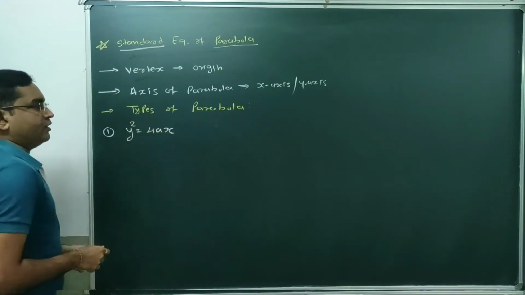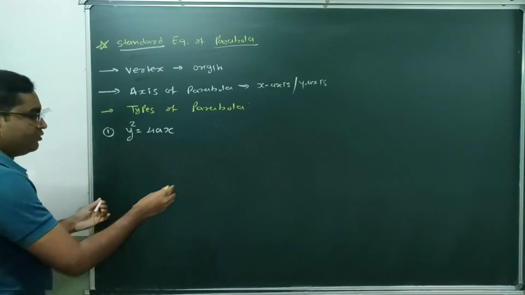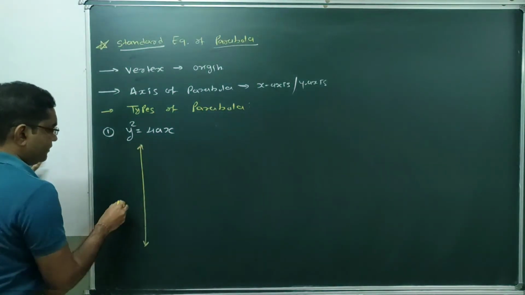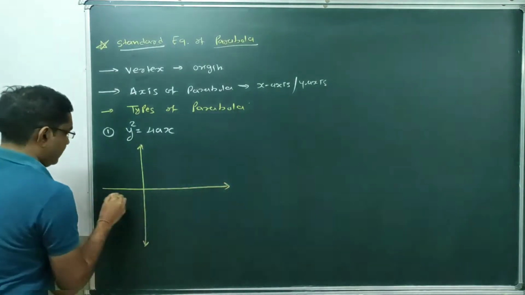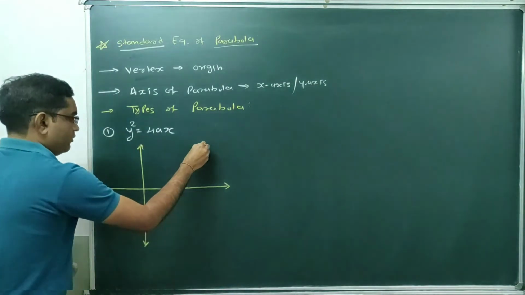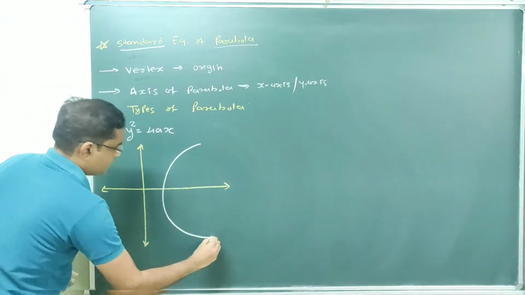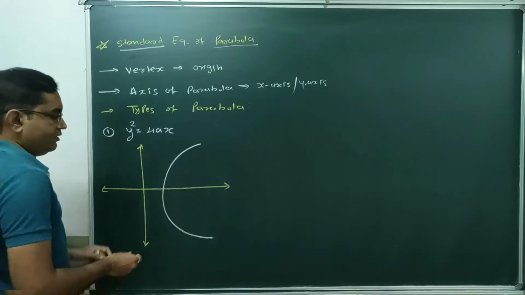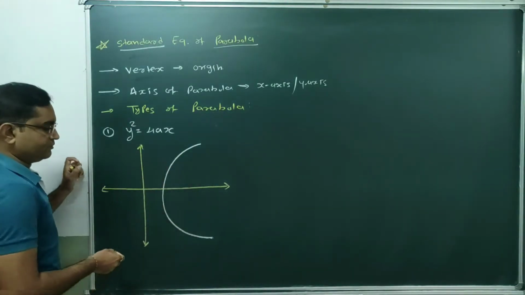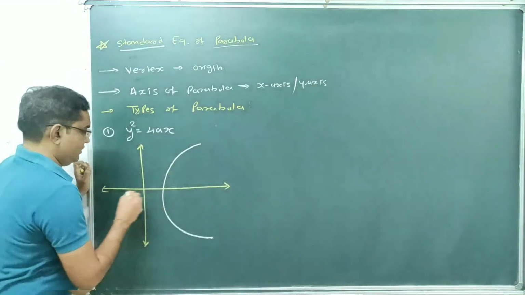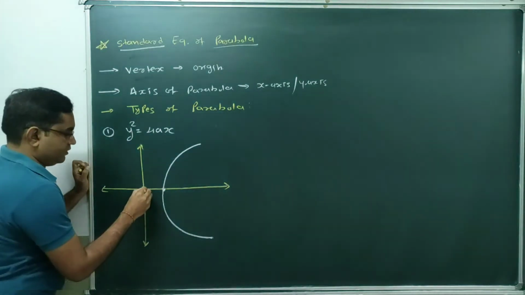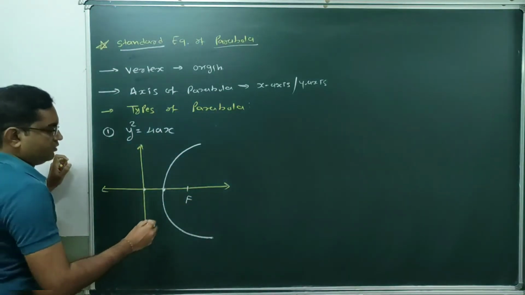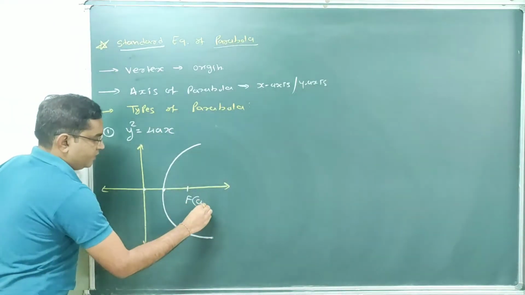Right now we are discussing types of parabola, how many types of parabola there can be. So the first type of parabola, which we have drawn already: this is the directrix, this is the axis of parabola, and this is the curve of parabola. The parabola is symmetrical about its axis. This is the vertex, and this is the directrix, and this one is the focus point F. Let's say the coordinates of this focus point are a comma 0.